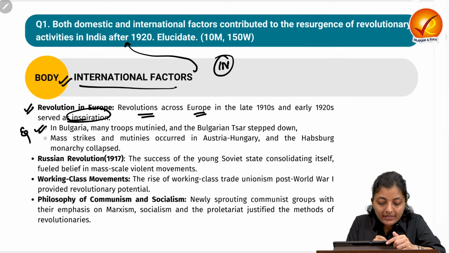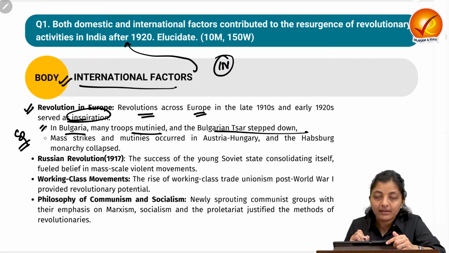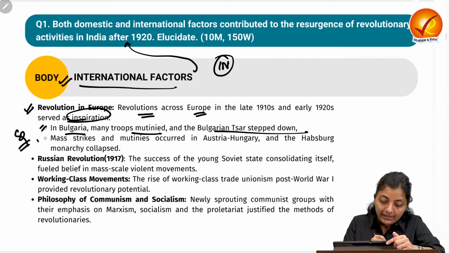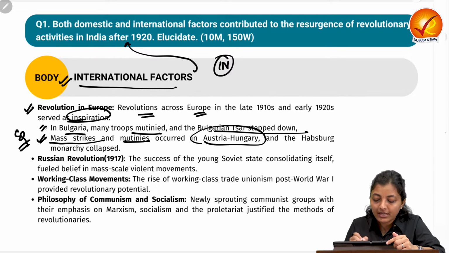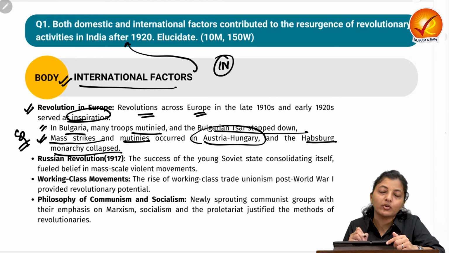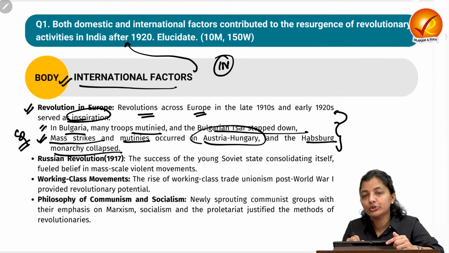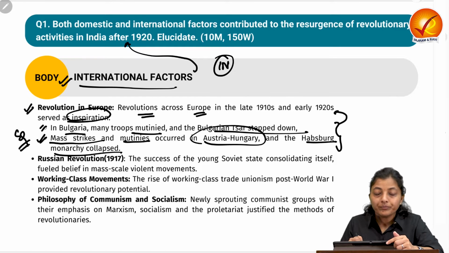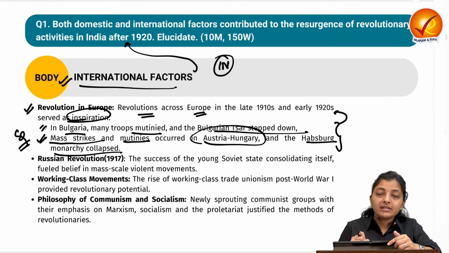You can quote some examples here: in Bulgaria many troops mutinied and the Bulgarian Tsar stepped down. Next, mass strikes and mutinies occurred in Austria-Hungary and the Habsburg monarchy collapsed. This inspired the Indian revolutionary leaders to take revolutionary activities on this nationalist path.